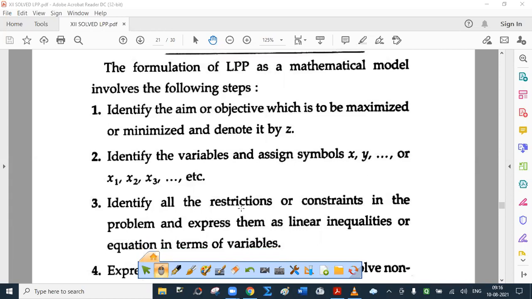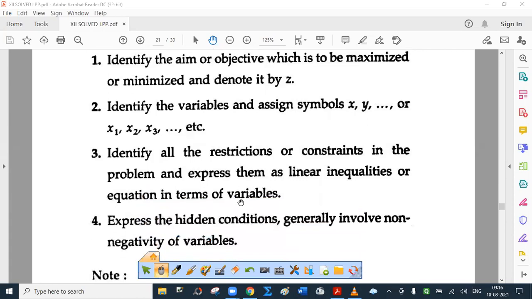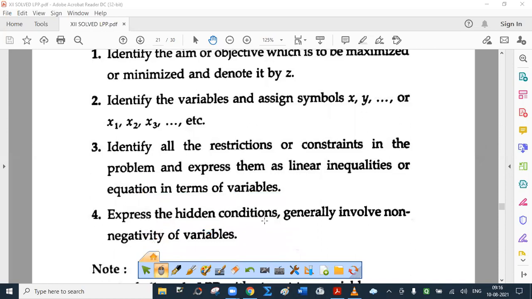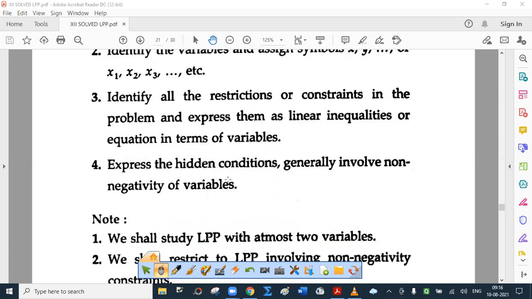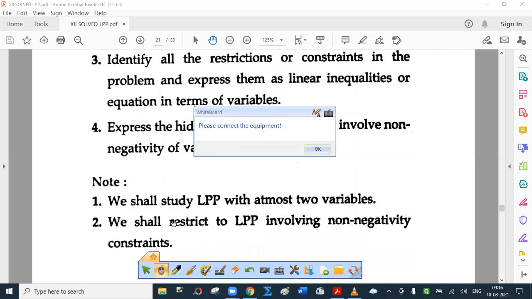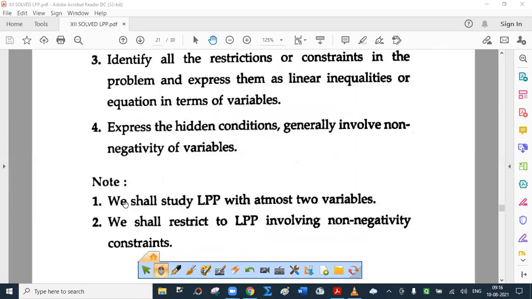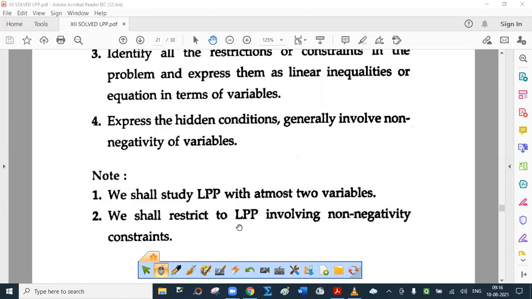Identify all the restrictions or constraints in the problem and express them as linear inequalities or equations in terms of variables. Express the hidden conditions, which generally involve non-negativity of variables. You won't be given that number of items is not negative. You should know that. Now, fortunately, we have to study LPP with at the most 2 variables, and we shall restrict to LPP involving non-negativity constraints only.